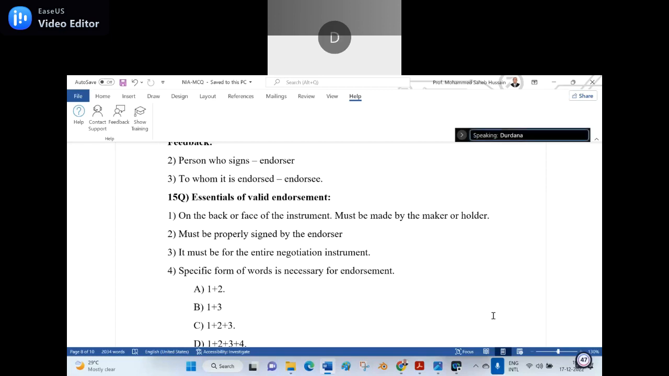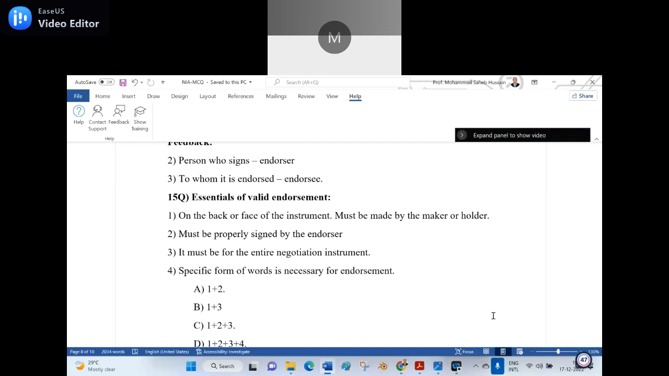Option B, sir. 1 plus. I told you, read and come to the class. Sir, it is an ocean, sir. How could you read? Because you frame the question in such a way, we cannot approach your angle. Essentials of valid endorsement, option C, 1 plus 2 plus 3.